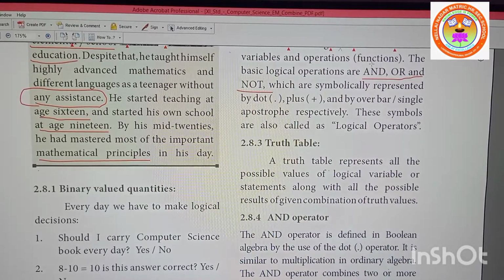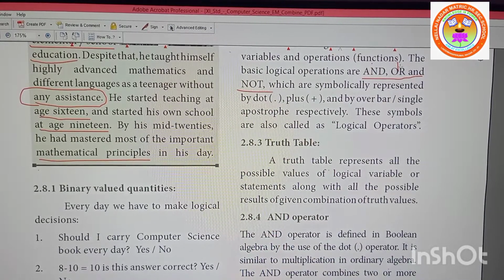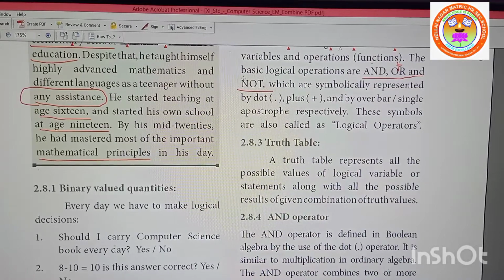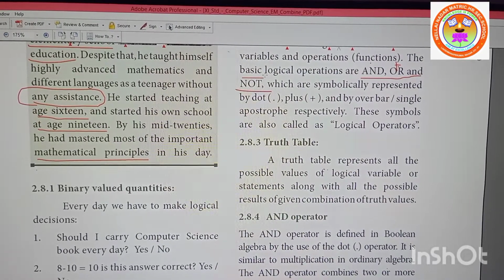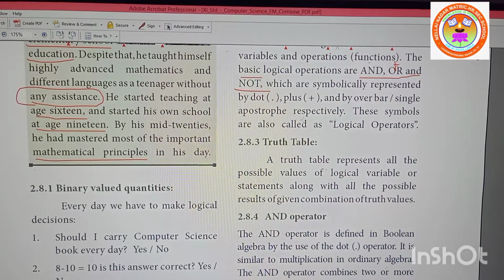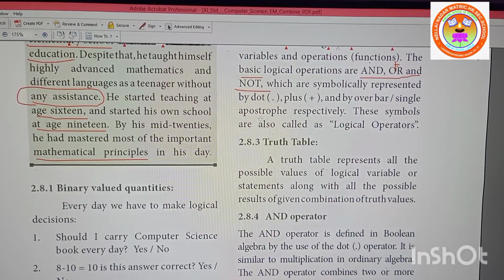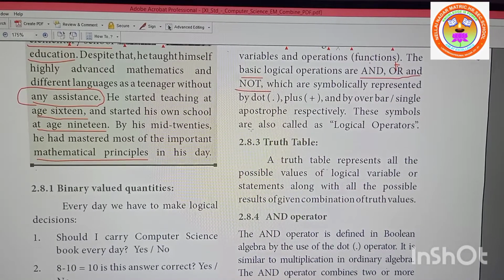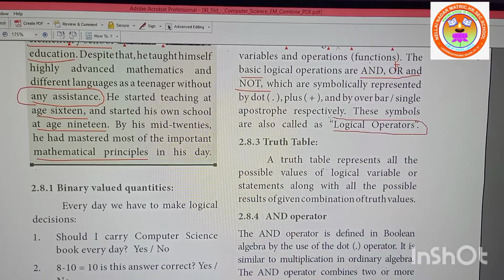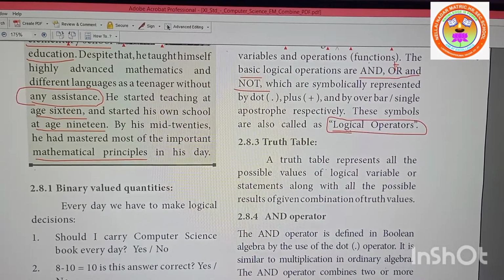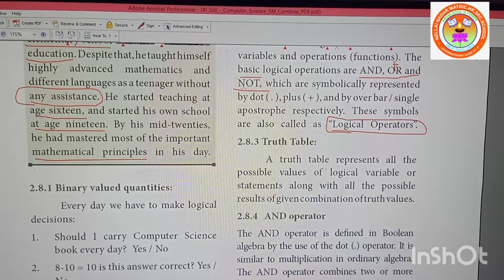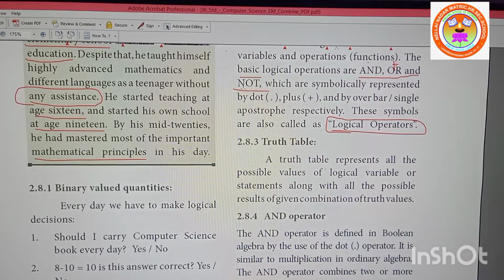AND will have a dot, OR will have a plus, right? And NOT will have an overbar. This is called an overbar, right? That is apostrophe, that is overbar, apostrophe respectively. These symbols are also called logical operators. What are logical operators? AND, OR, and NOT, right?